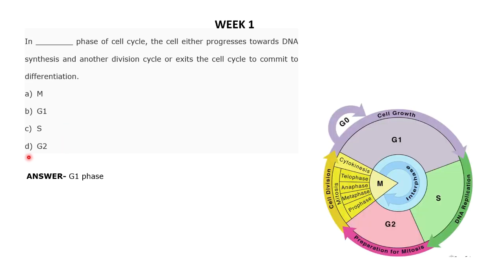So I will just give an explanation to that particular answer. This is the cell division cycle that takes place in a particular organism. You can see the diagram, right? There are 4 different phases: M phase, G1 phase, S phase, and G2 phase. M phase is the phase where cell division takes place, and it consists of about 4 stages, most probably 5: prophase, metaphase, anaphase, telophase, followed by cytokinesis or cytoplasmic division, where the cell divides into 2 progenitor cells. Once this is complete, cell division is complete, and the cell can enter a stage called the G1 phase.